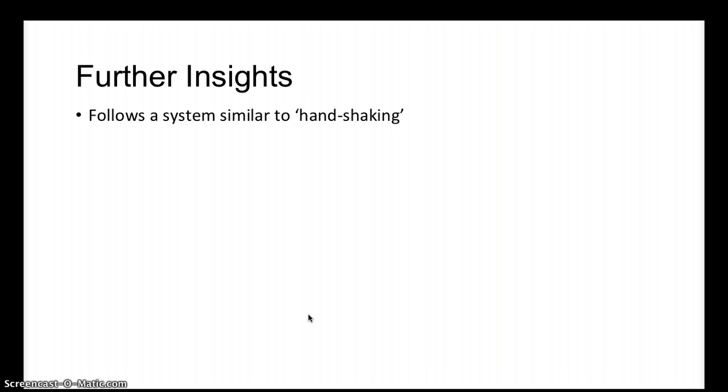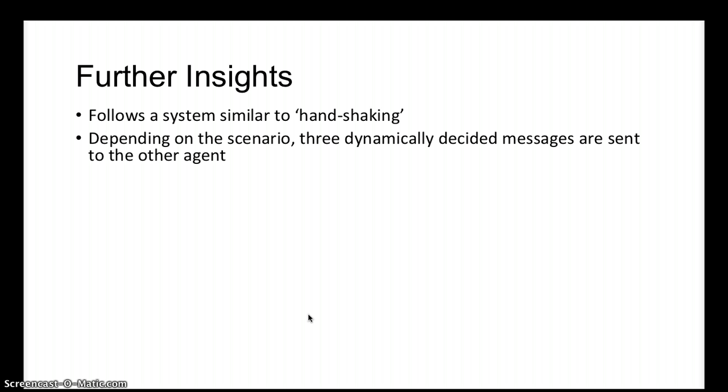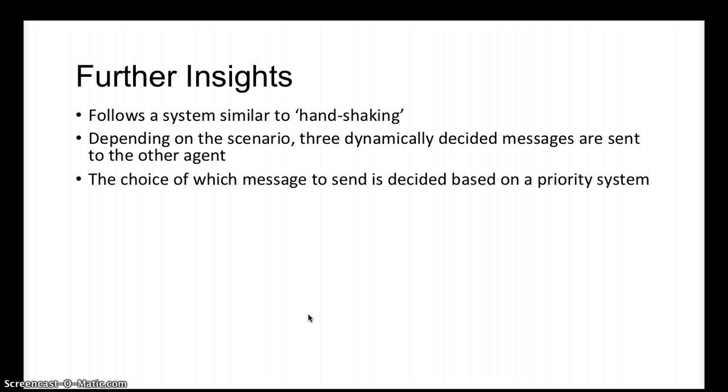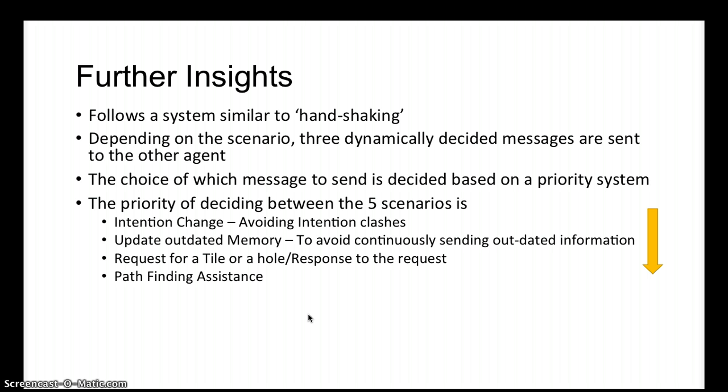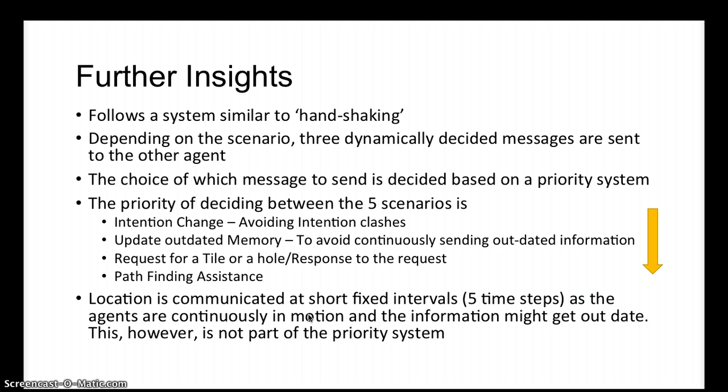Some extra information. We follow a system similar to handshaking. The information to be sent is dynamically decided based on the scenario, as we have a 3-message limit. The choice of which message to send is decided based on a priority system. The priority of deciding between the scenarios is as follows. Intention change is given the highest priority, followed by updating outdated memory. This is then followed by requesting for a tile or a hole, and then followed by pathfinding assistance.